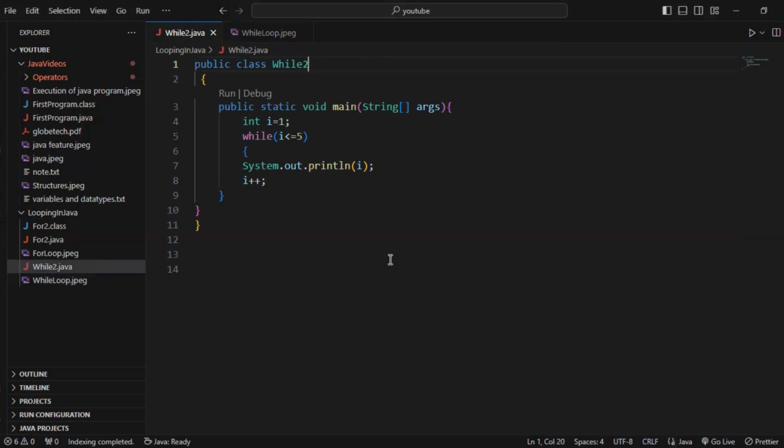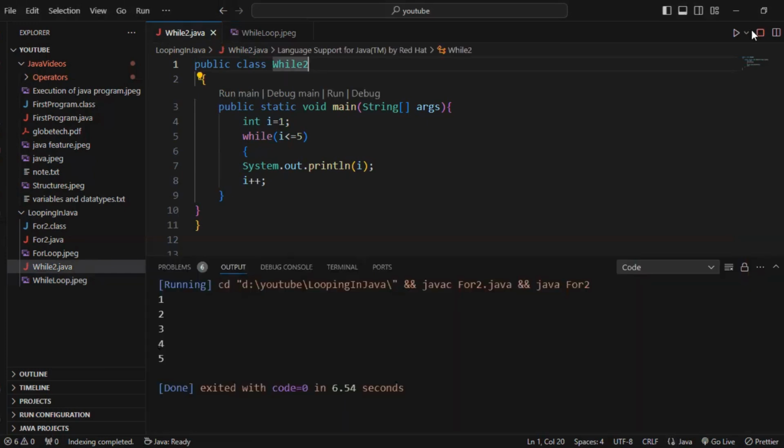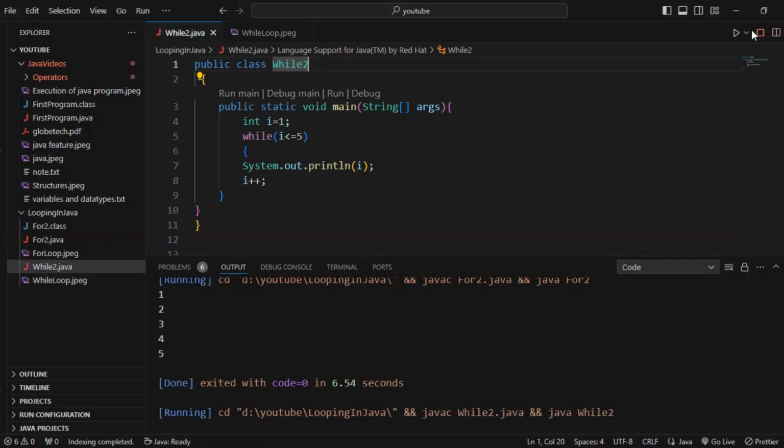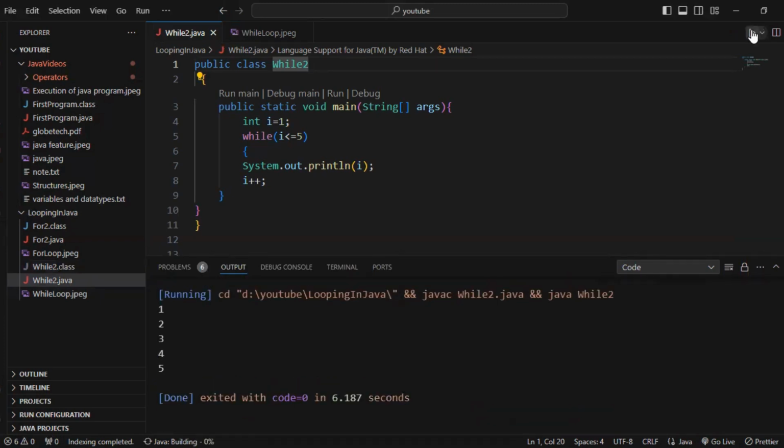And this is the example for the while loop. Then we can execute this example. This is the result. So always, a Java program starts from the main method.